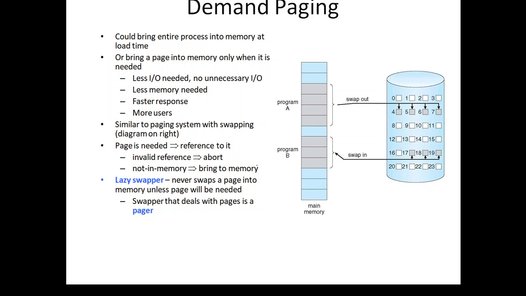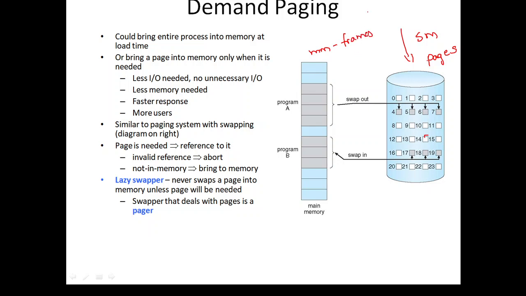As the name itself suggests, demand paging. So paging, what we have seen in the paging concept, suppose this is the secondary memory. The secondary memory is divided into equal size blocks called pages, and main memory is divided into equal size blocks called frames. Fine.